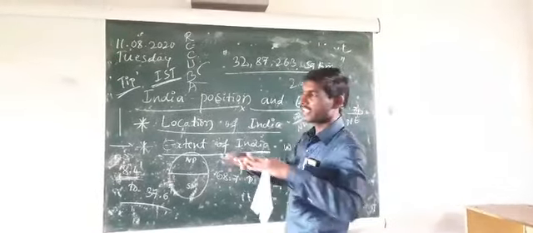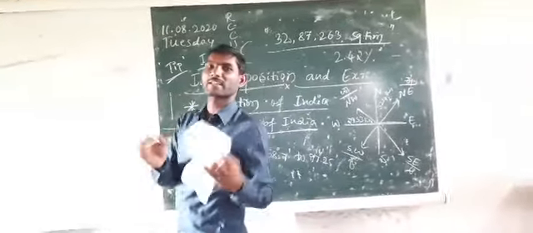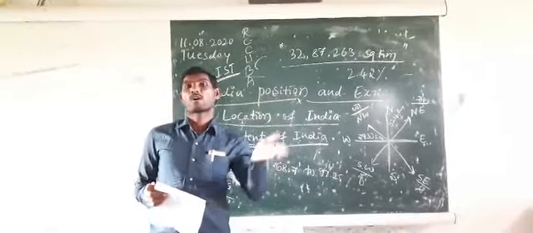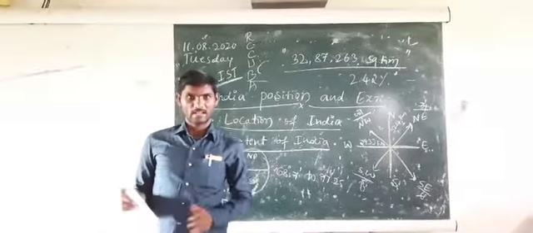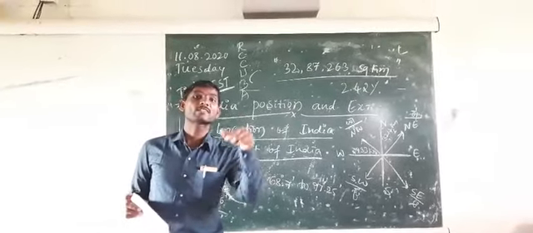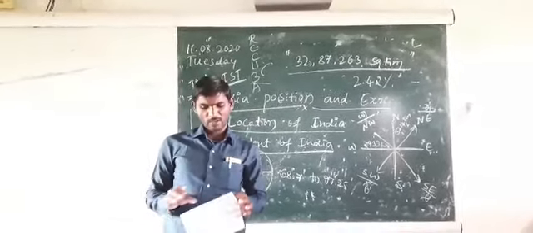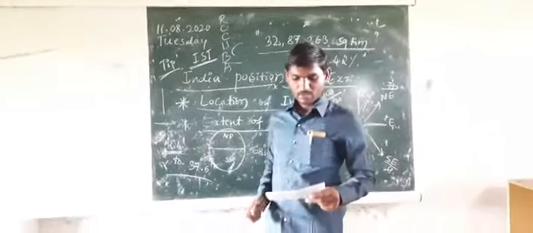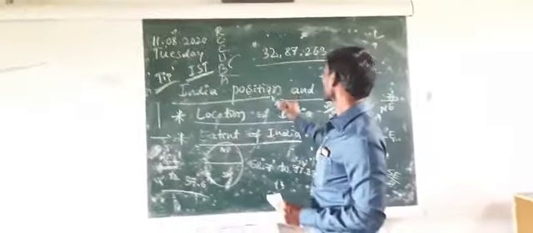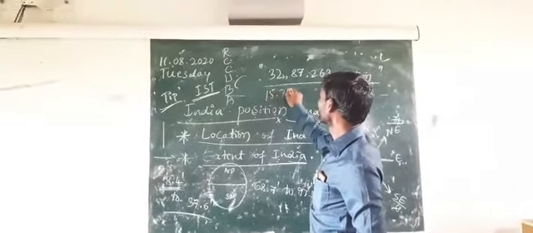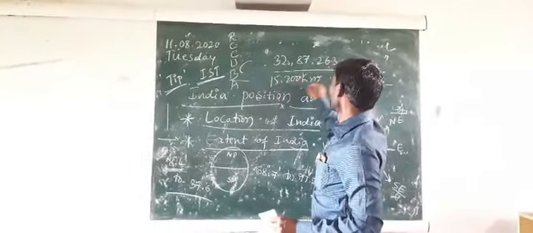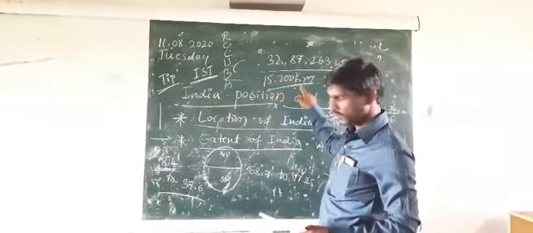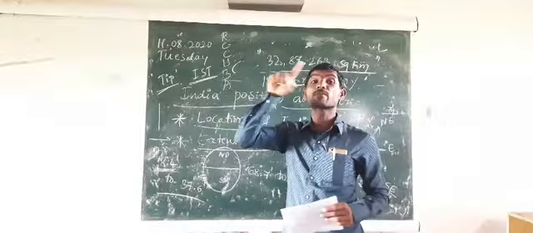Then frontiers. Frontiers means boundary area. How many parts does it contain? It contains two parts: one is land area, the other is water bodies area. So it is considered as frontiers. The very first point: India has 15,200 kilometers of land frontiers.